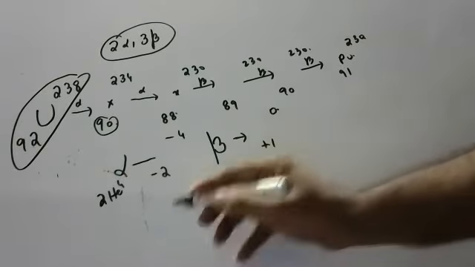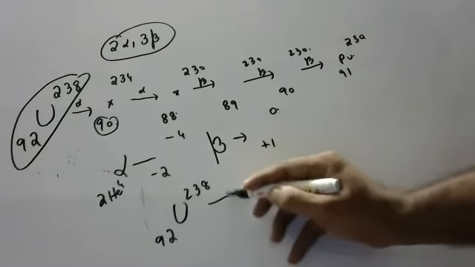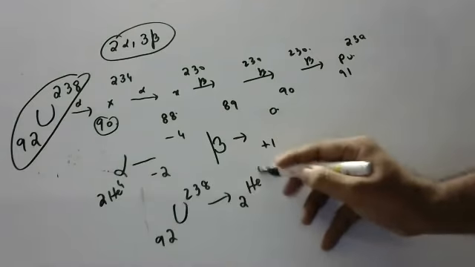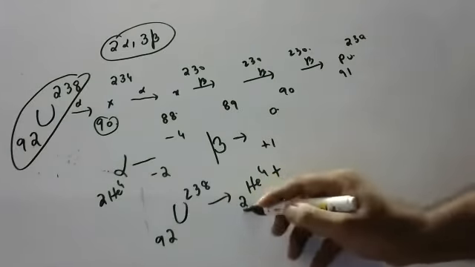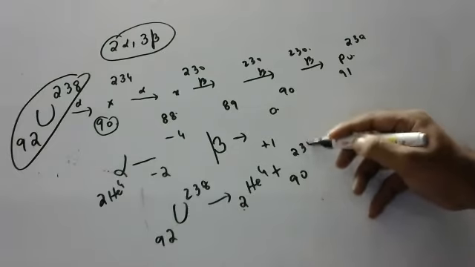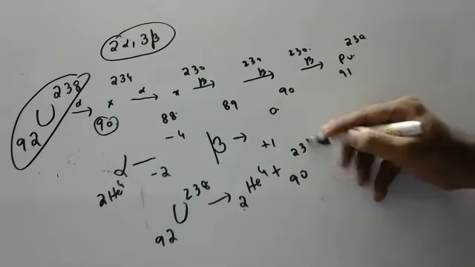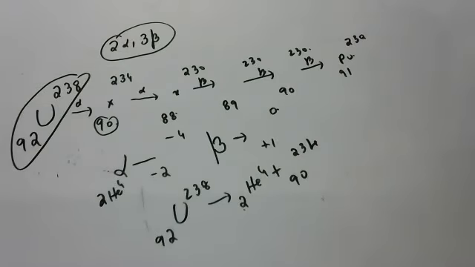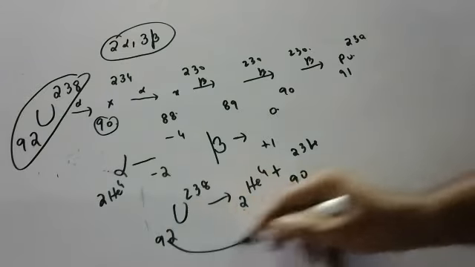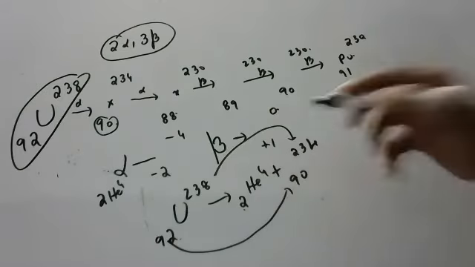Okay, I will show you one small example. Uranium 92, 238. If it emits one alpha particle, 2He4: 92 minus 2 is 90, 238 minus 4 is 234. Sorry. Okay, children. That's what I'm saying: atomic number decreases by 2 units, mass number decreases by 4 units.